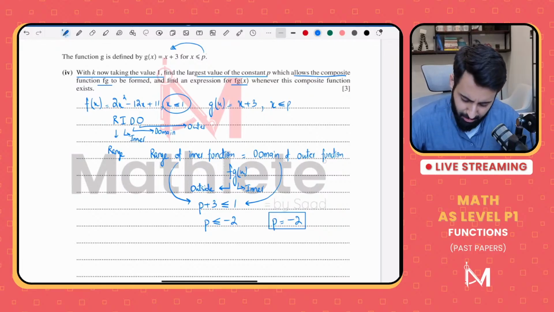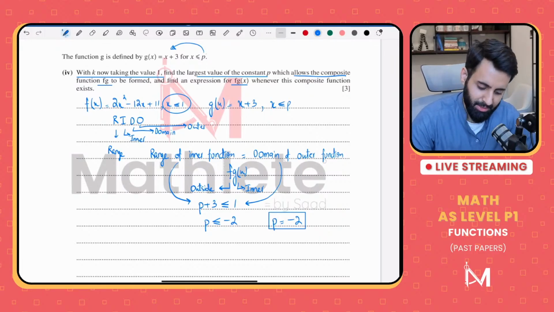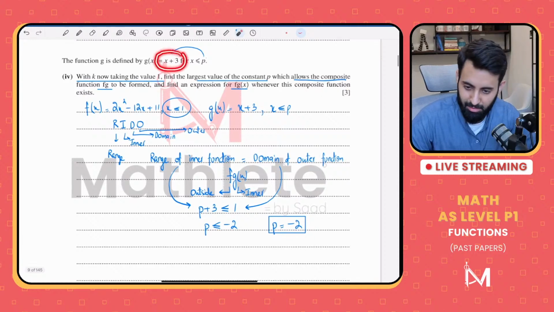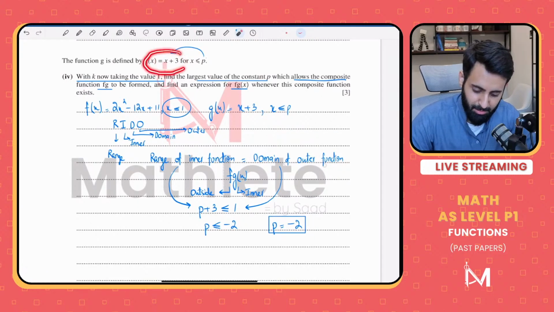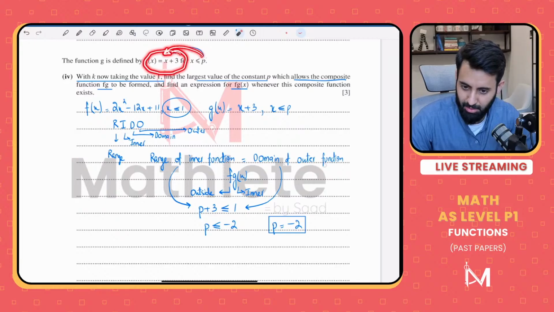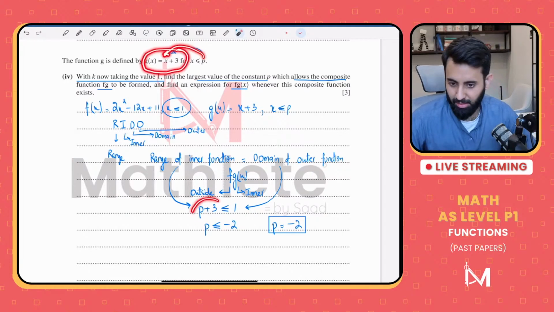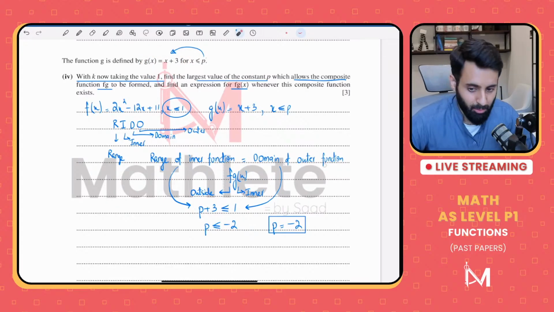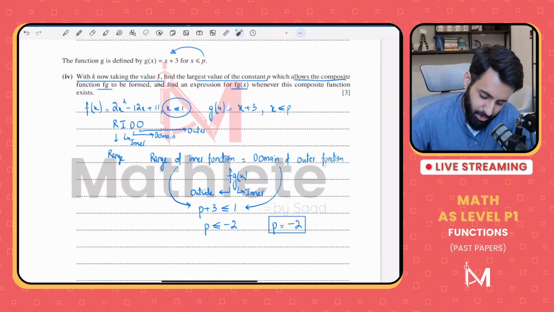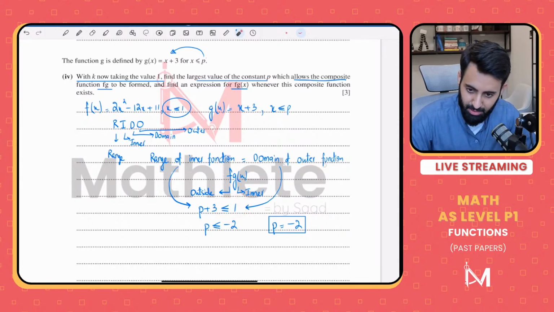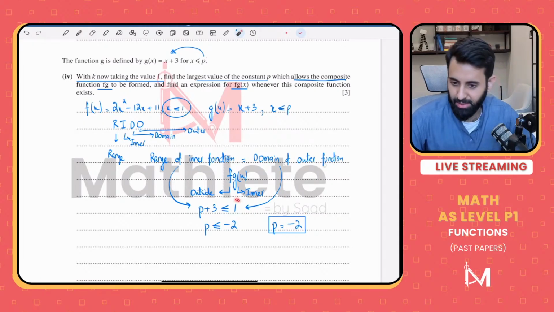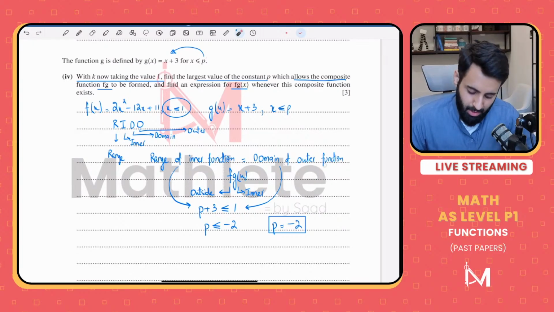Where did the plus 3 come from? But that's given here. How would you find the range of this function? You would simply plug in p. So p plus 3 is the range. Now, what should this be equal to? This should be equal to the domain of the outer function, which is less than or equal to 1. So you simply set it equal to that, and then you solve. The largest possible value that p can take is minus 2. Now it's not over yet.